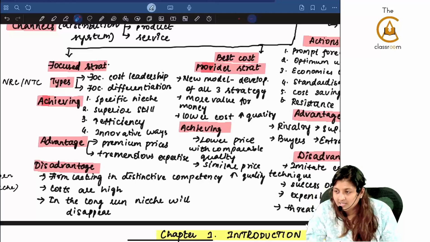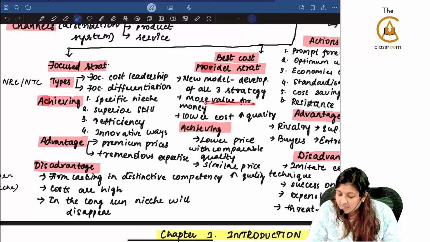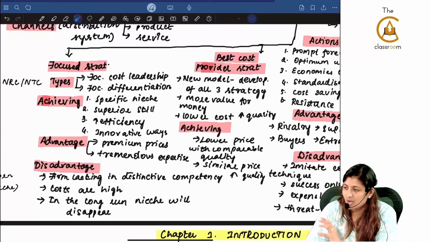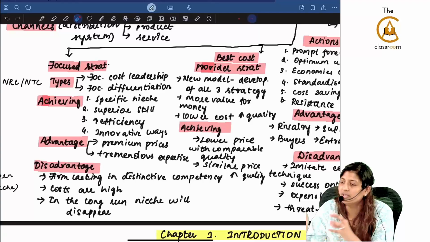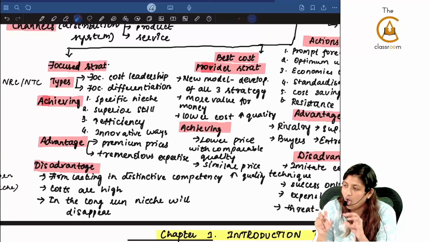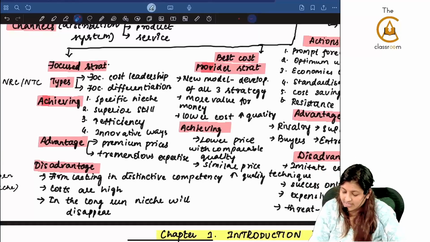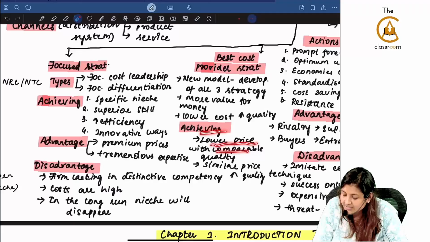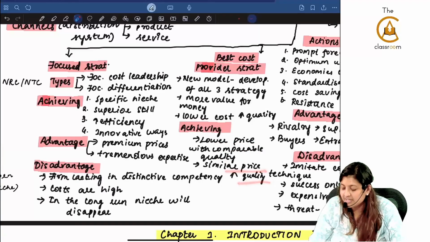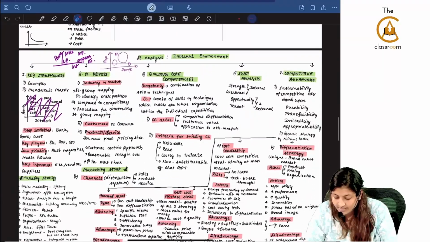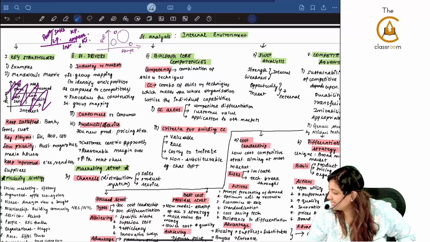Best cost provider strategy. That means in the middle we saw there was one strategy. New model developed from all three strategies. More value for money. Low cost, increasing the quality. So here there are two ways you can achieve it. You see the competitors, what quality, what price they are doing. You are going to give the same quality and lower the price, or you are going to give the same price with high quality. That is the best cost provider strategy. Achieving it by lower price with comparable quality, or similar price with increasing quality. With this, the notes of chapter number 3 come to an end.